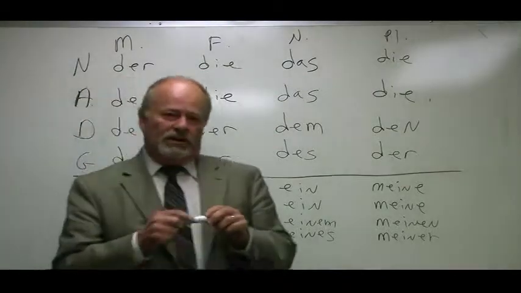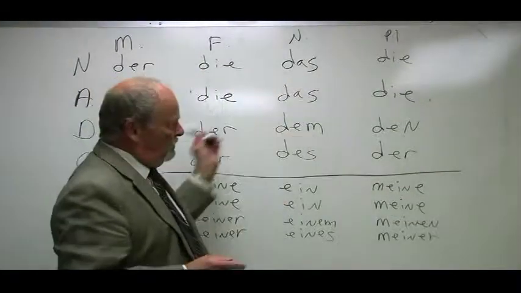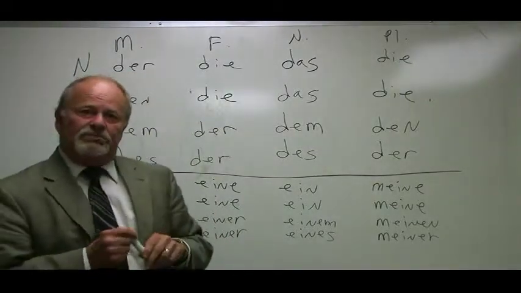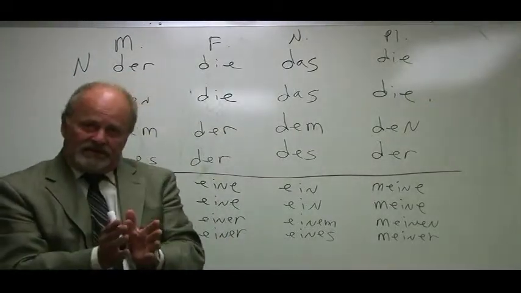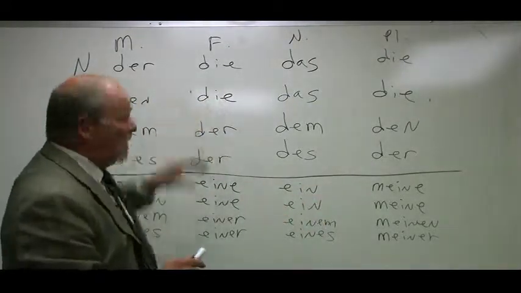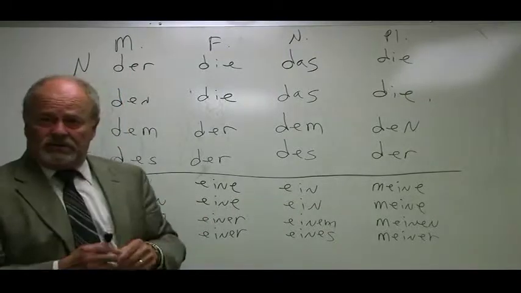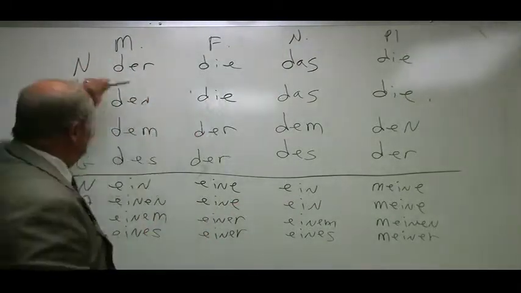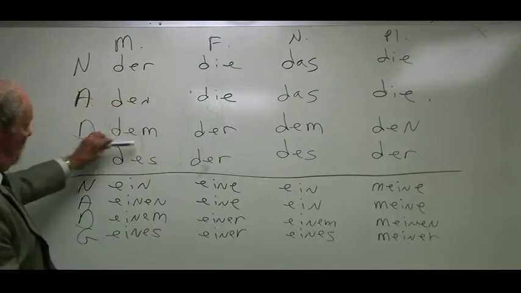Okay, today I'm going to try to review with you the adjective endings that you put on a descriptive adjective when they come after different kinds of definite or indefinite articles in German. First of all, you should be familiar with these articles here.